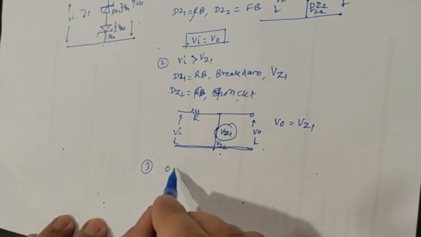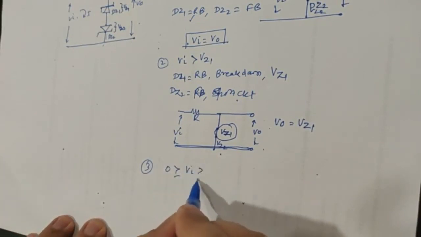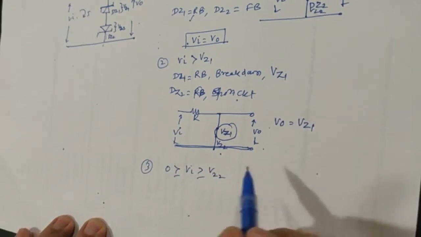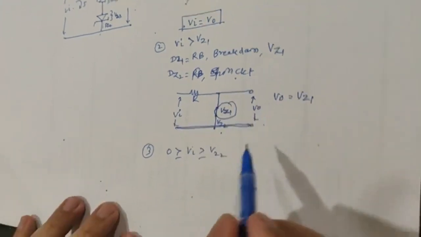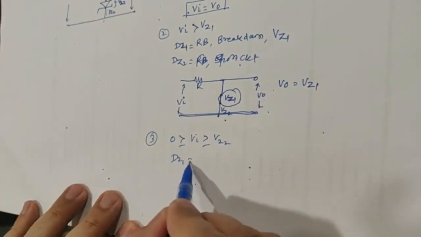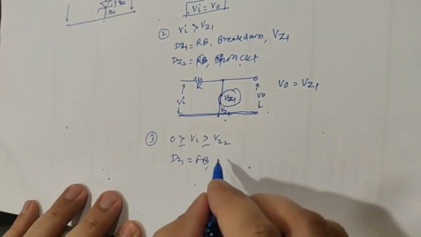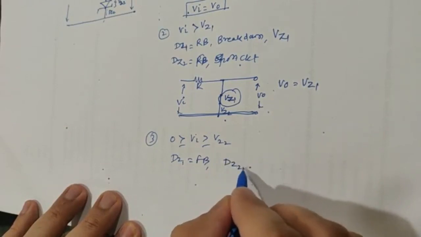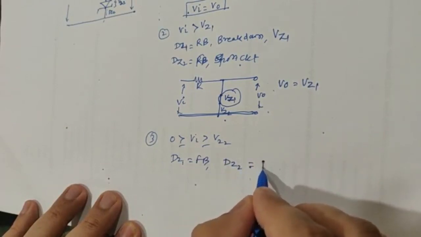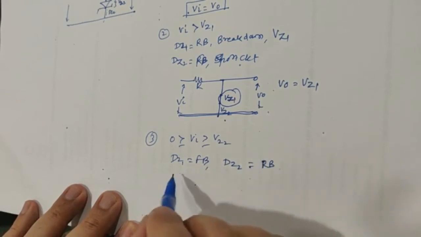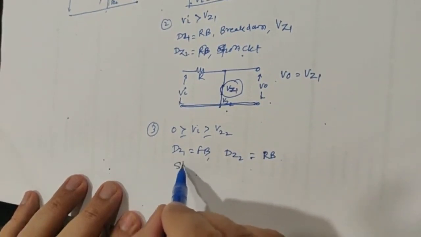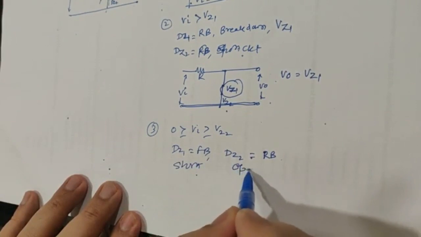Similarly, in the third case, when your input voltage is negative, that is 0 greater than or equal to Vi greater than or equal to minus VZ2, diode DZ1 will be forward biased, and diode DZ2 is going to be reverse biased, but it has not reached its breakdown. So DZ1 is short circuited and DZ2 is open circuited.